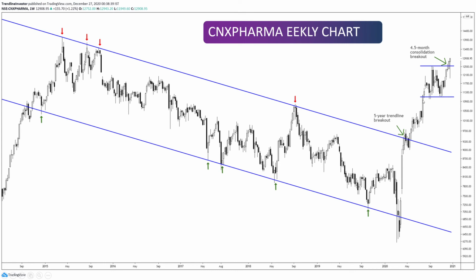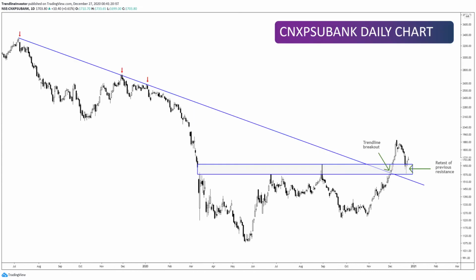But in the last 4.5 months, we saw the price consolidating, and then last 2 weeks we've seen some nice moves, breakouts, and I think this is just the start of the next move up in the pharma sector. And I think this time around we should probably cross all-time highs and make fresh highs, right? So that was with the pharma index.